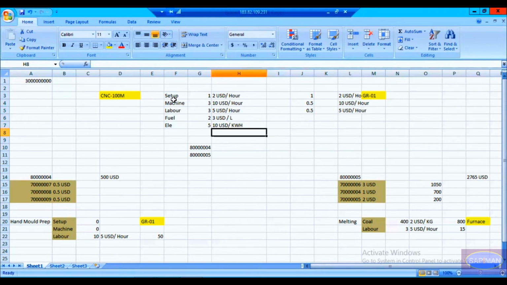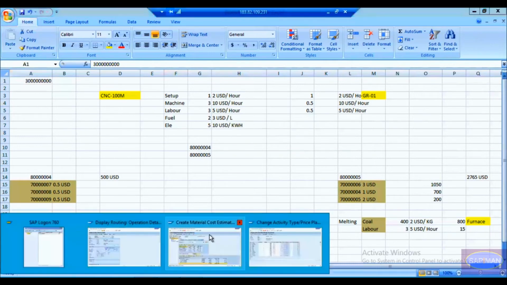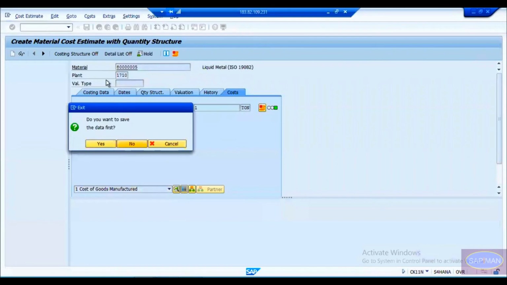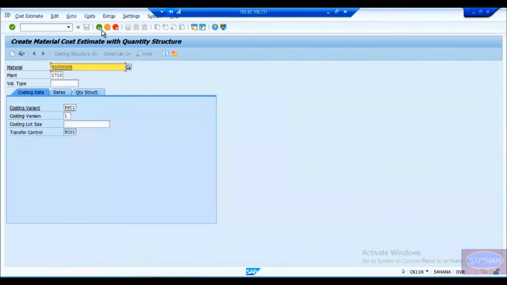You see here, if we go and do the quantity calculation of this product, let us go and do the cost estimation and we'll see. Okay, we'll put our finished product here, hit enter. The costing is automatically taking this lot size equal to 1, and the date.